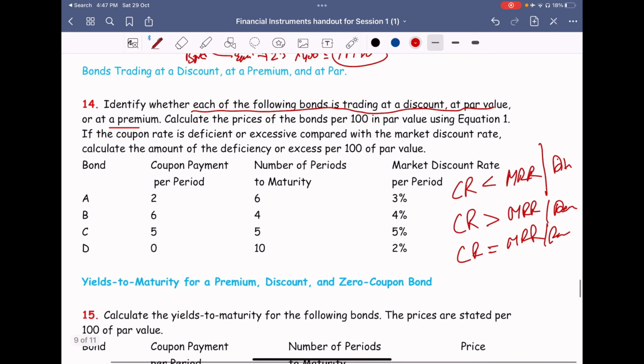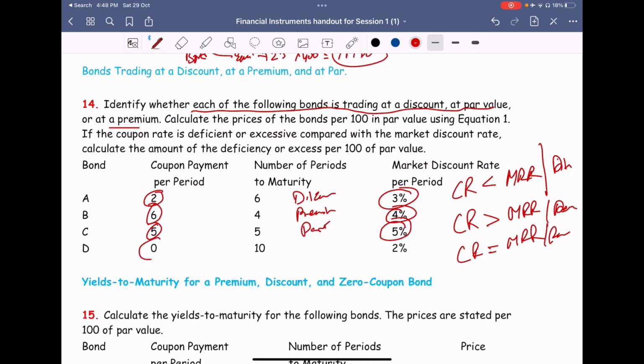So now let us see this. For the coupon payment per period, you are getting 2% while the market is at 3%. So obviously you have to sell it at discount. You are getting 6% while the market is only 4%. So obviously your bond has more premium value than other bonds. You can sell it at premium. Your coupon is 5 and the market rate is also 5. So obviously it is at par. Here you are not getting any coupon, meaning it's a zero coupon bond. You are not getting any coupons, so it's a deep discounted bond. The outside market is paying 2%. So you will be buying at a deep discount.